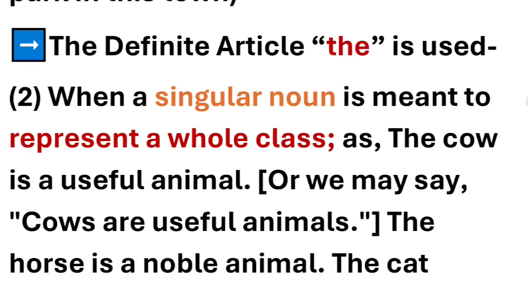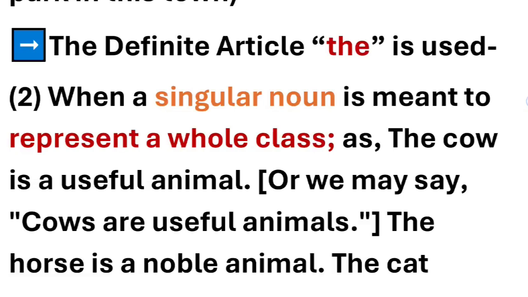Article the is used in this condition as well: when a singular noun is meant to represent a whole class. Now this is important. The whole class is represented by a singular noun. So let's talk about an example. The cow is a useful animal. Now cow is a singular noun and here the article has been used with cow. The cow, it has become.